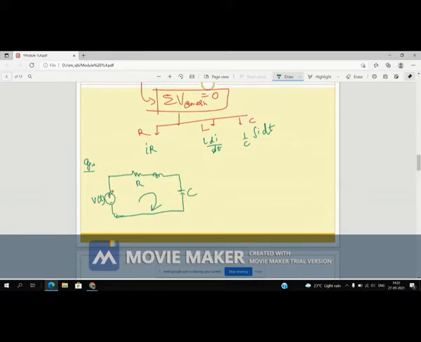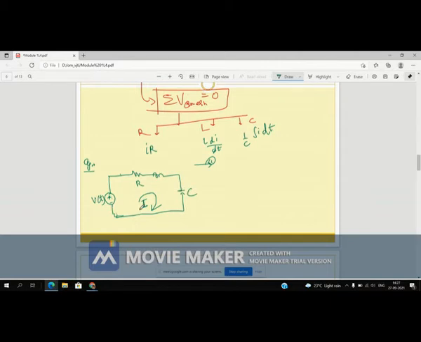So see, current starts flowing from the positive terminal to the negative terminal, higher potential to lower potential, the concept of current, right? Now when you apply KVL, keep these steps in mind. Assume a direction of current, but preferably assume the direction from higher potential to lower potential.